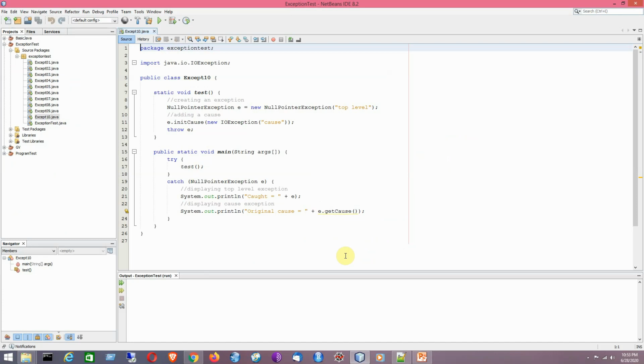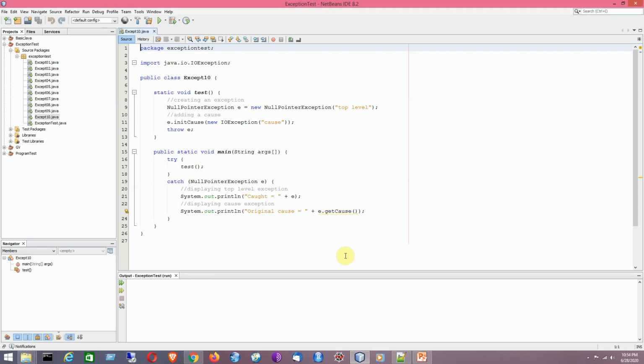Here is a program named except10.java that demonstrates the mechanism of how to handle these chained exceptions. In other words, this program will illustrate the mechanism of handling chained exceptions.